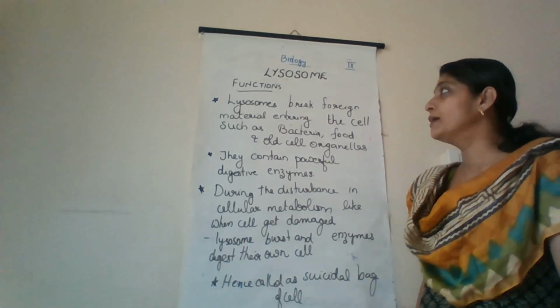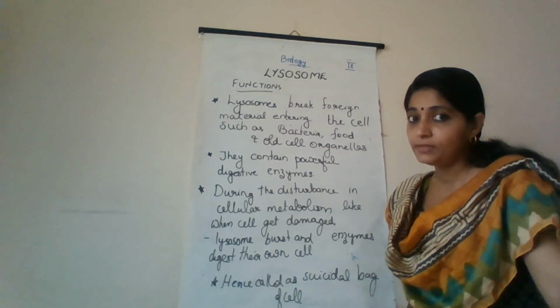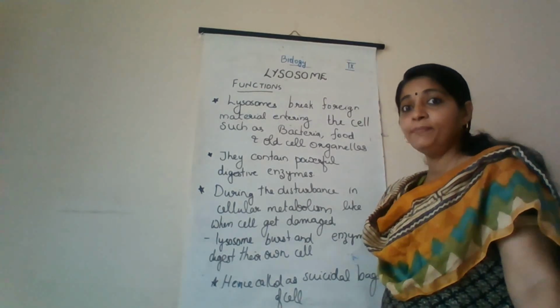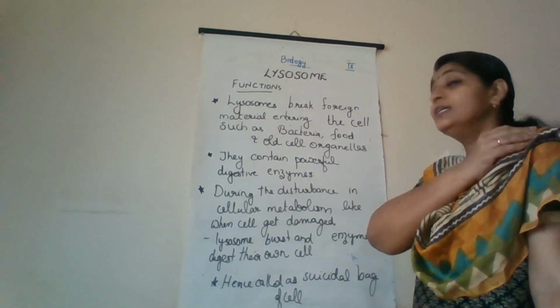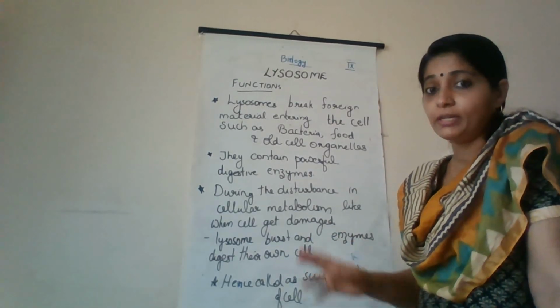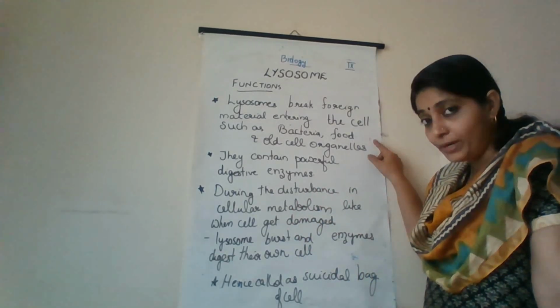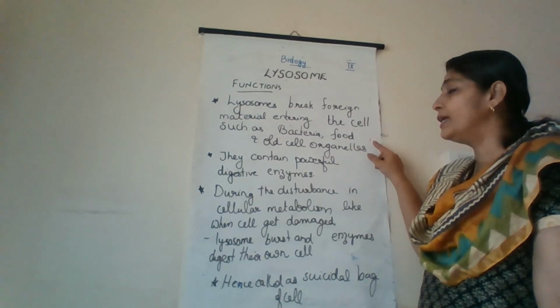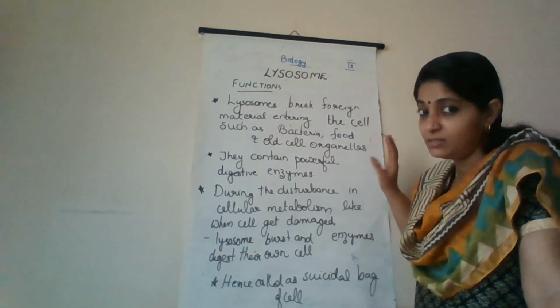Now we'll study the functions of lysosomes. We studied that lysosomes are membrane-bound structures filled with digestive enzymes. Here, lysosomes break down foreign materials entering the cell, such as bacteria. They also break down food particles, and worn-out or old damaged cell organelles.